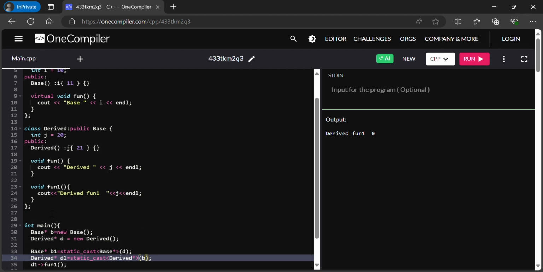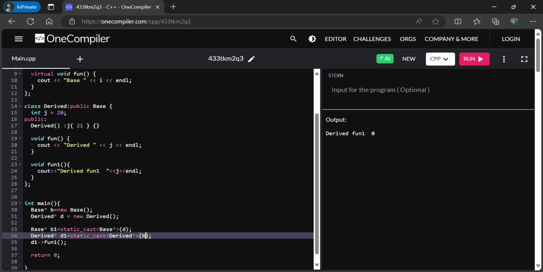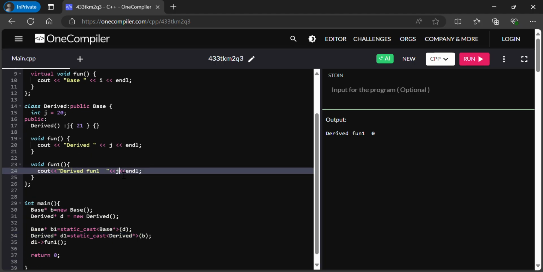So when we try to call this fun, it will be called, but whatever member variable we are trying to access will have some random, garbage value. So it is printing 0 here.